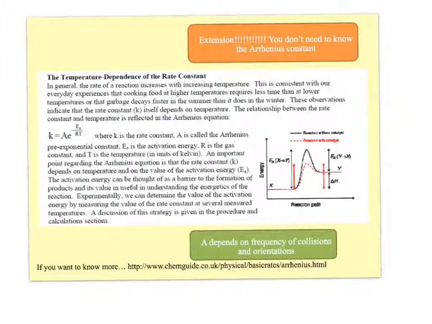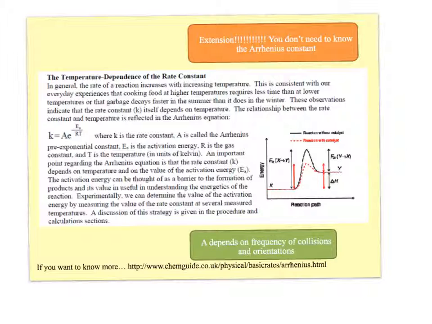Right, this is very much an extension beyond the A2 syllabus because as well as changing the concentration, there are some other additional experiments which I'm giving out to you, which are to change the temperature and to add a catalyst. So a little bit of additional content here about the Arrhenius constant.